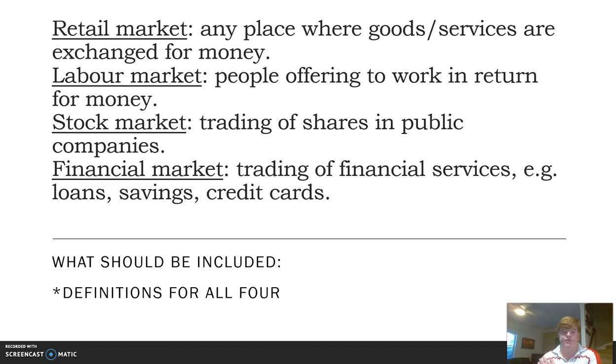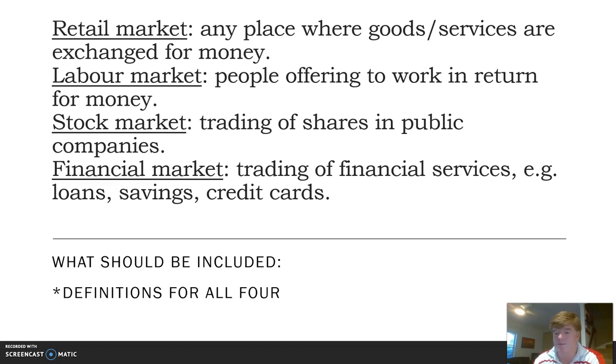So here we have the 4. The first is retail markets, any place where goods and services are exchanged for money. Think about up at North Lakes, they are retail markets. And up at North Lakes, there's a whole bunch of people who are also working. North Lakes Westfield, I mean. That's the labour market, people offering to work in return for money.